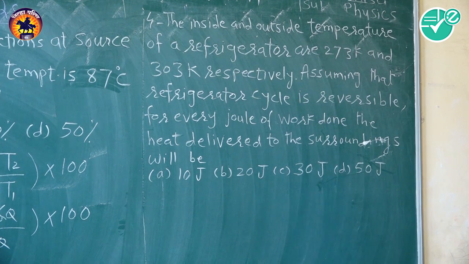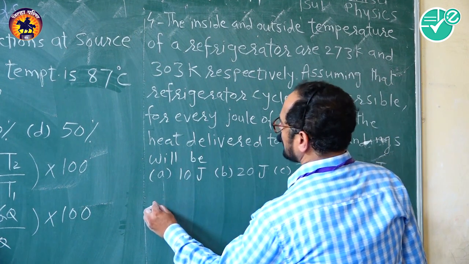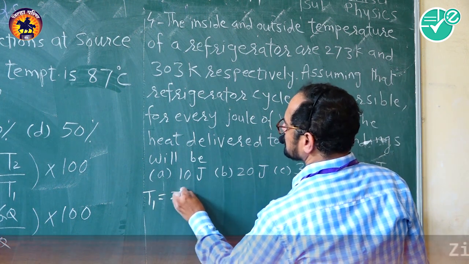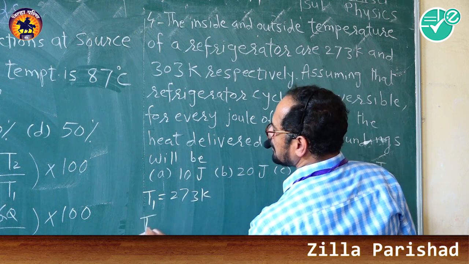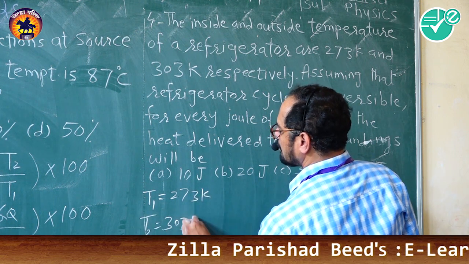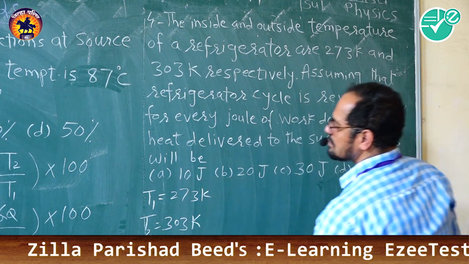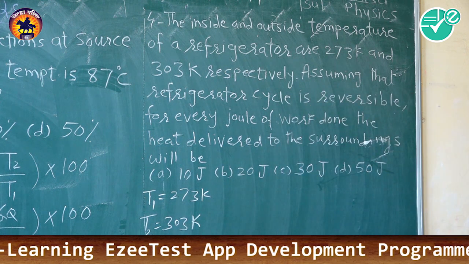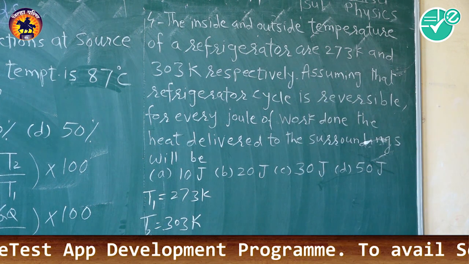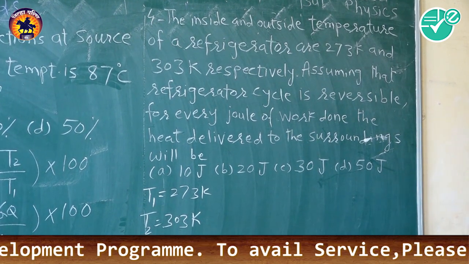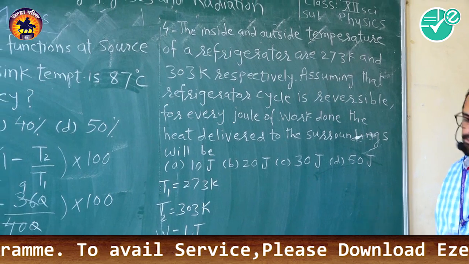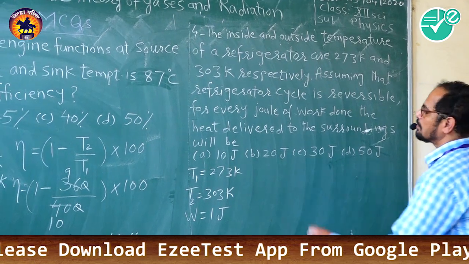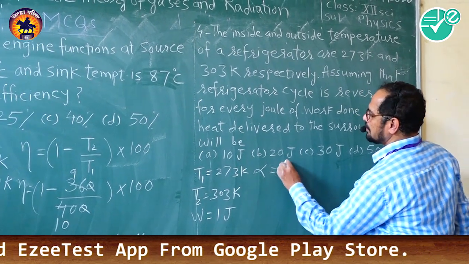Third, the inner side of the body is lamp black. You know that 98% of the radiant heat is absorbed by lamp black. So due to that, the maximum amount of heat can be easily absorbed. The outer surface is coated with silver. Silver coating is there, and nickel polish is also there.